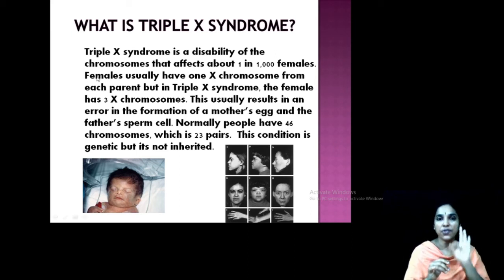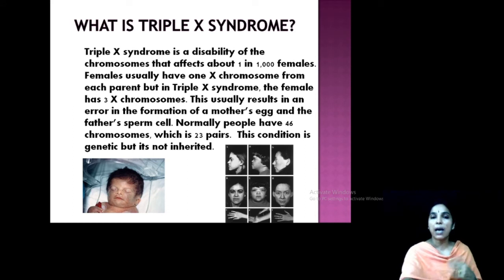Triple means 3. So triple X syndrome is a chromosomal disability that usually affects 1 in 1000 females. Females have the X chromosome in a double combination, and here it is triple X. This is maybe due to an error in the formation of the egg. The condition is genetic, but it is not inherited.